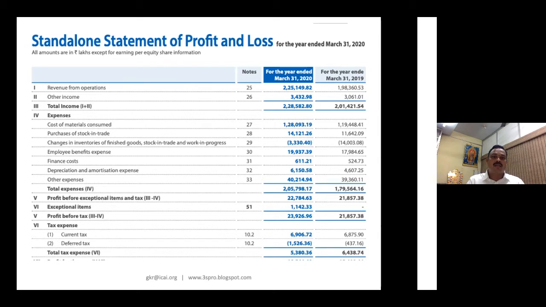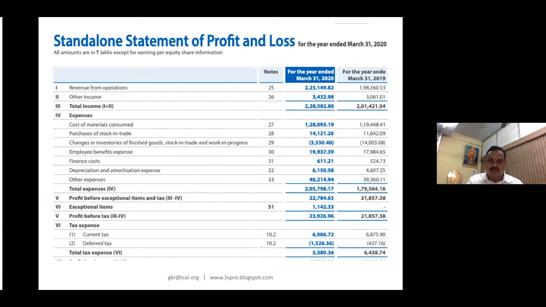The income tax recognized in the P&L account, where you have the current tax and deferred tax, is on page number 154. I have given page 129 now; on page 154 they have given the breakup of this figure.